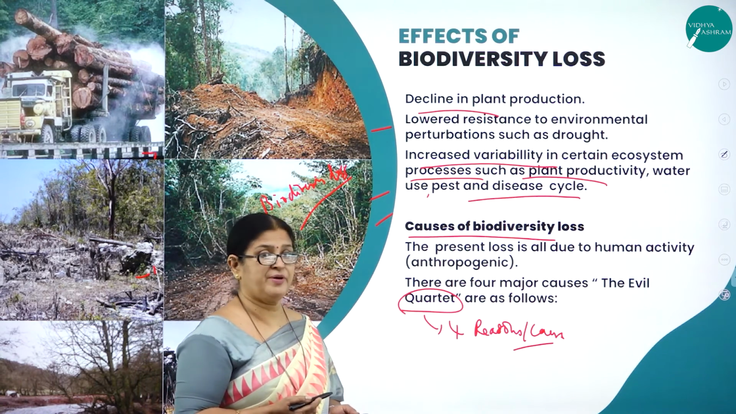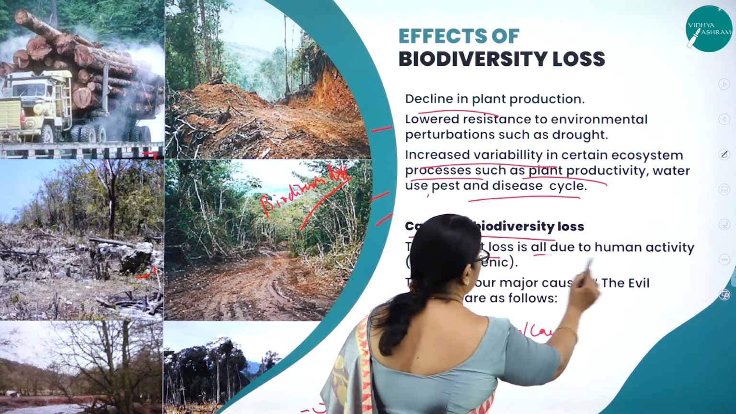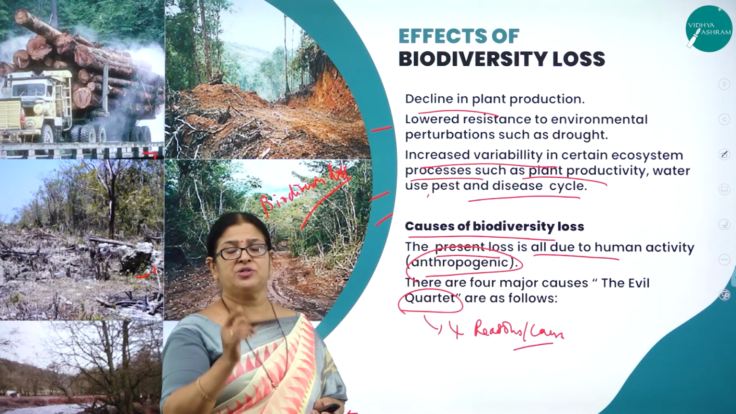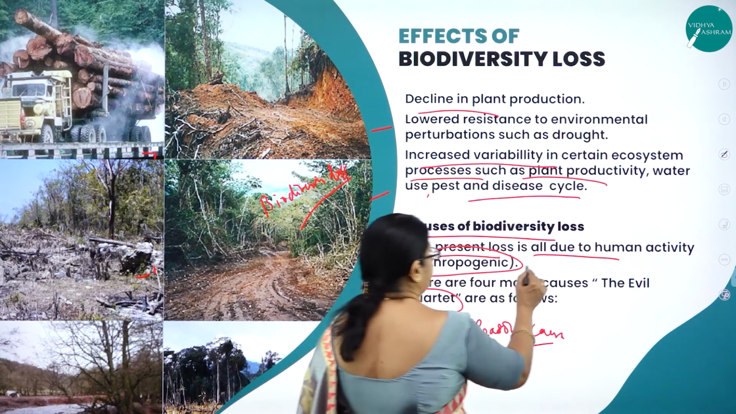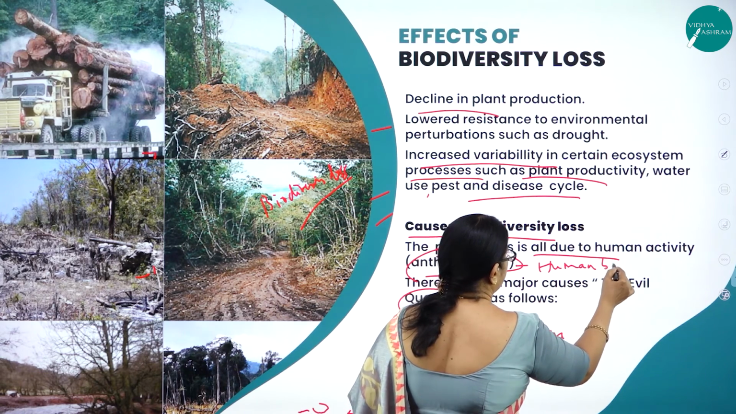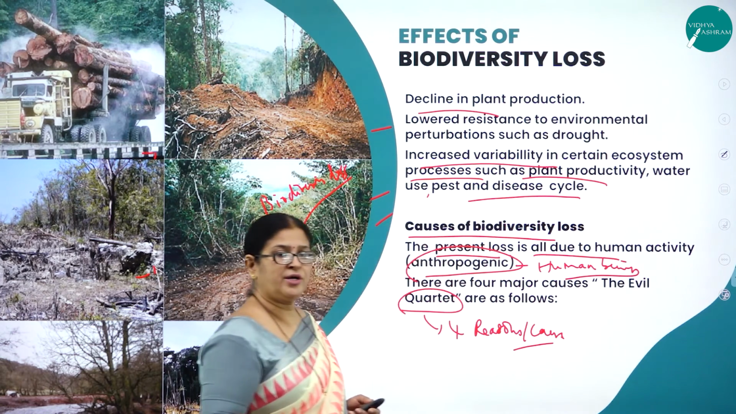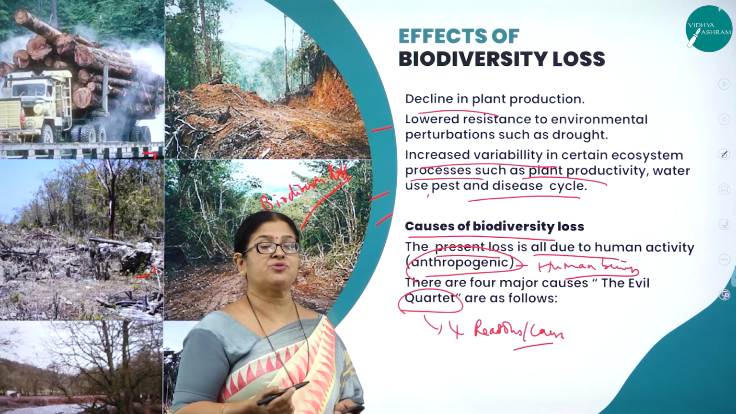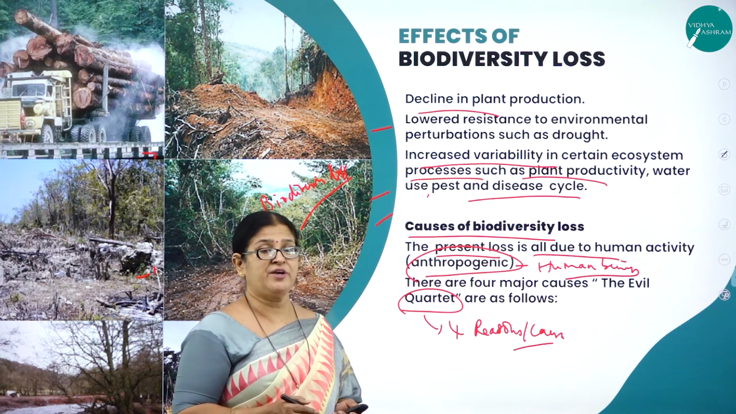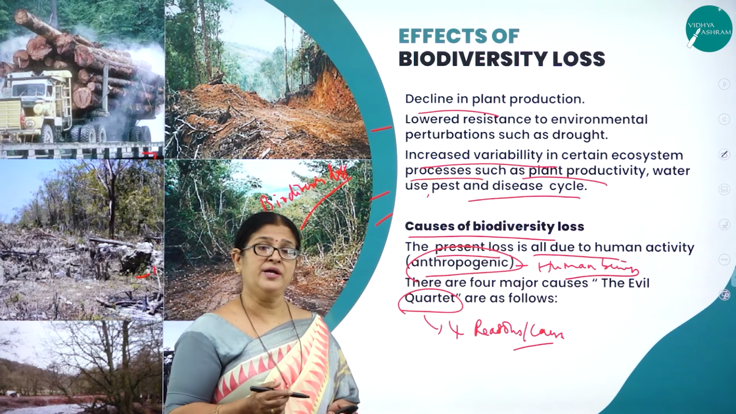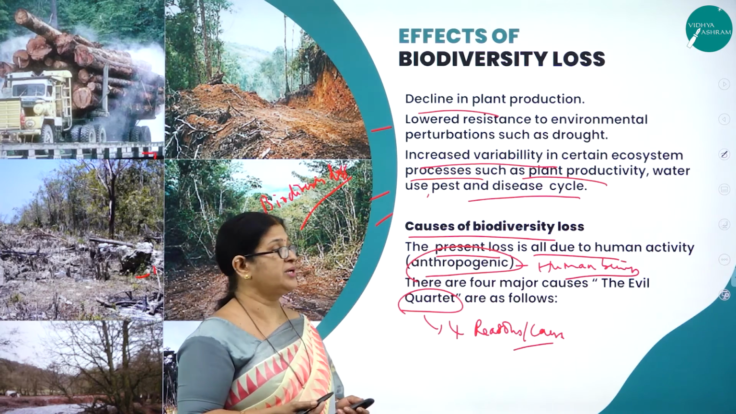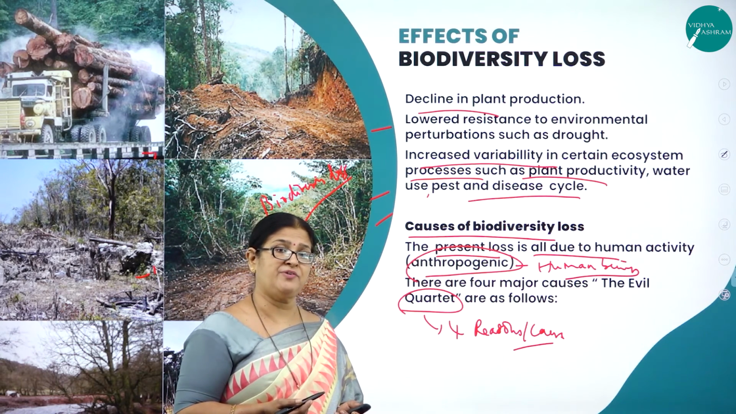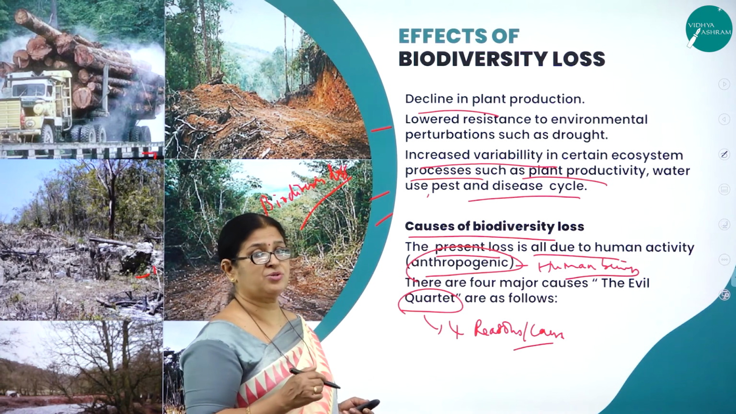Then what are the causes of biodiversity loss? The present loss is all due to human activity. Definitely, I think the root cause for all this biodiversity loss is the human being. We as human beings, in order to fulfill our needs or demands, are destroying the nature, destroying the biodiversity, in spite of knowing that if biodiversity is destroyed, human beings also will be destroyed, because we all depend upon biodiversity for our natural resources. So imagine if there is a loss of biodiversity, definitely there will be loss to human beings.